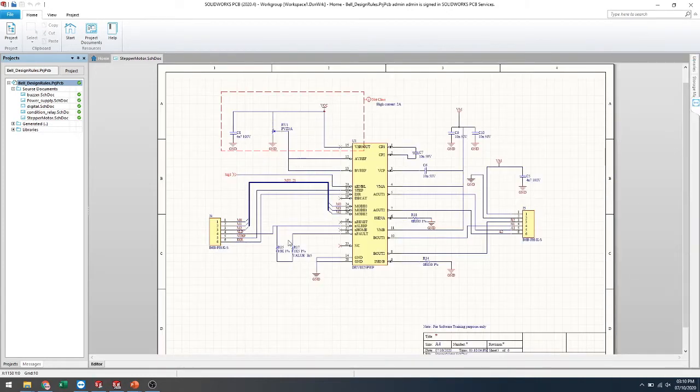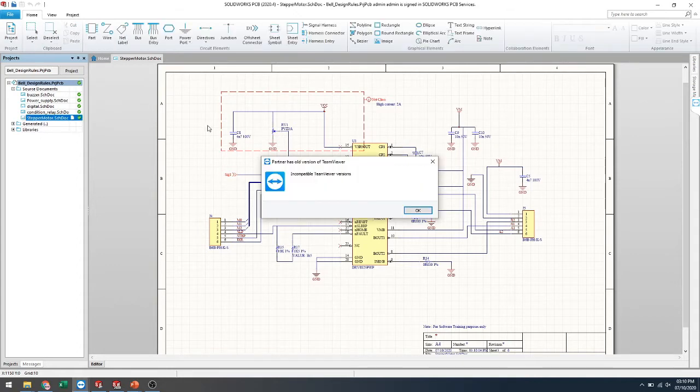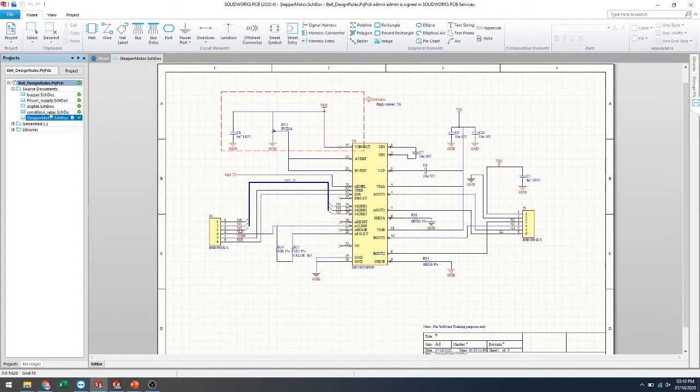Okay, so this is my PCB design schematic. It's another schematic sheet.